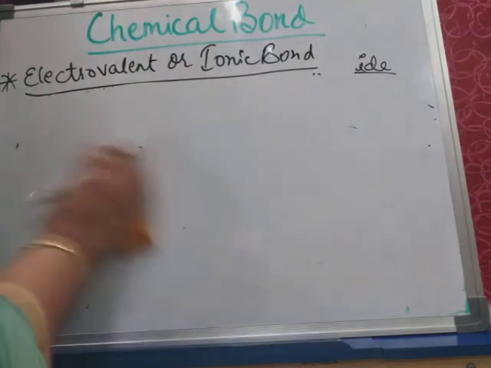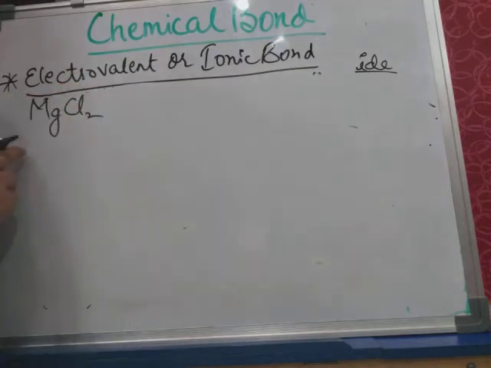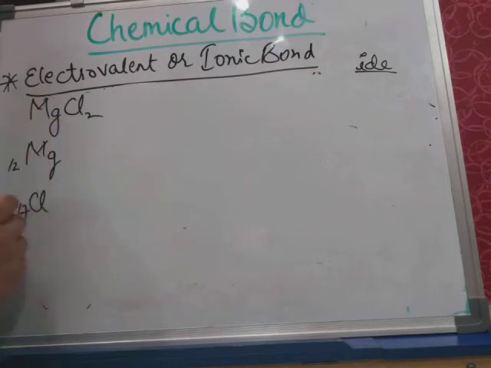If you are talking about magnesium chloride, its formula is MgCl2. Magnesium has atomic number 12, chlorine has atomic number 17, but here 2 chlorine atoms are present.